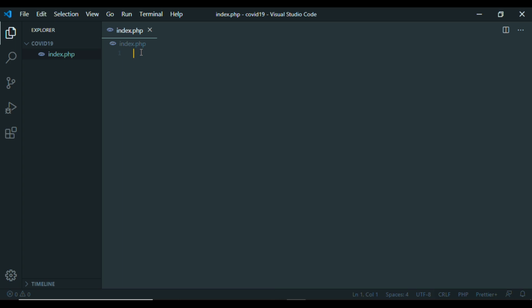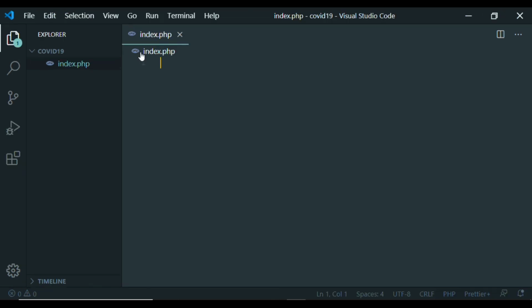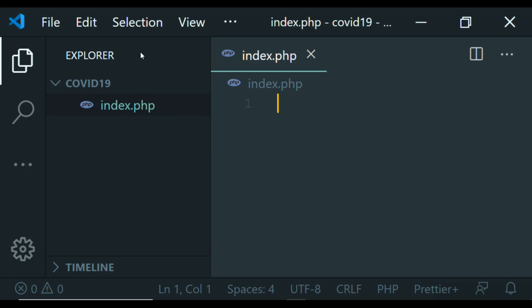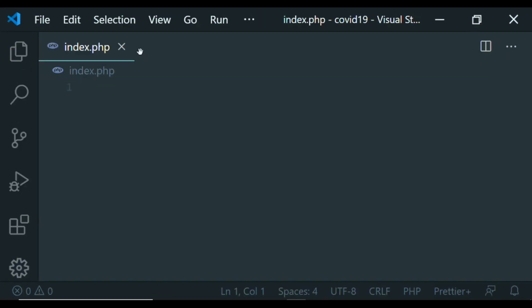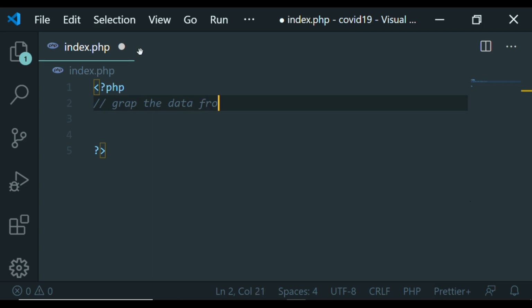Just like I did previously, I'll make this bolder so you'll be able to see my code. This is too big. Okay, yeah, I believe this is okay. So I'll create my opening PHP tags and then I'll close it. There are three things we need to do. First, we need to grab the data from the API.